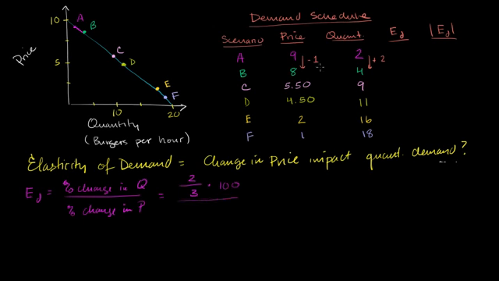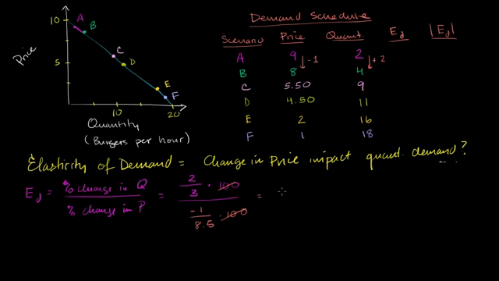And then what is our change in price? We're going to do the same thing for the percent change in price. Our change in price is -1. It is -1 over, and once again, we don't just divide -1 by 9. We do it over the average of 8 and 9, and the average of 8 and 9 is 8.5. Then multiply by 100 to get your percentage. Now, these hundreds obviously cancel out. And when you divide by a fraction, it's the same thing as multiplying by its inverse.